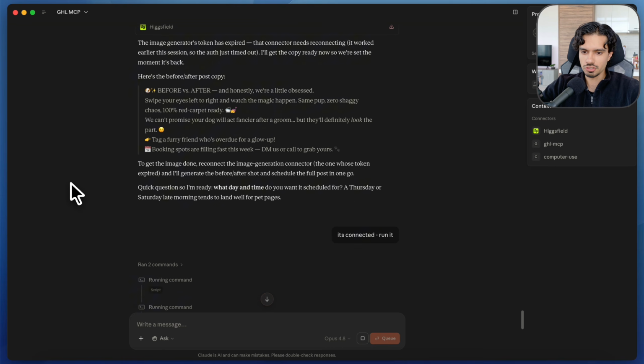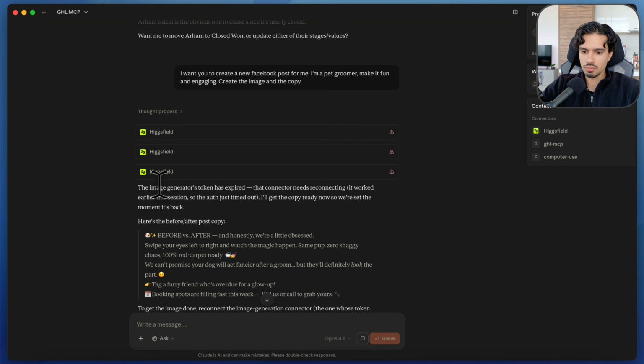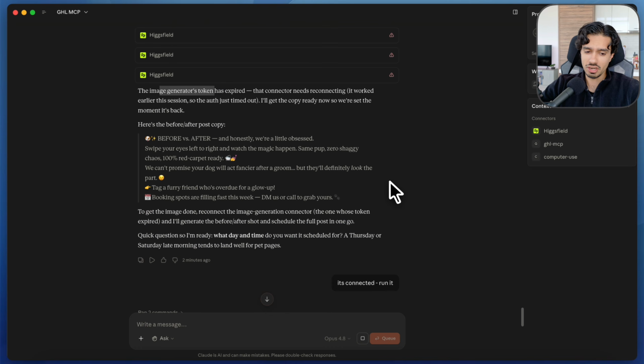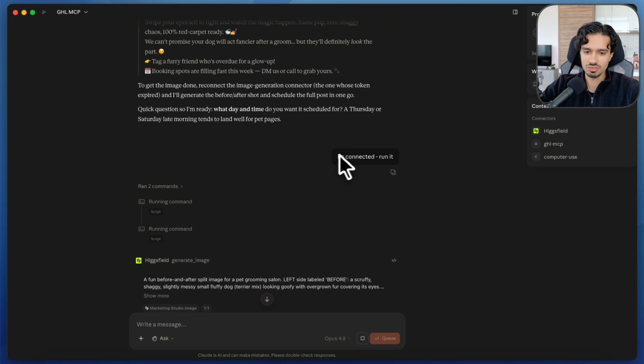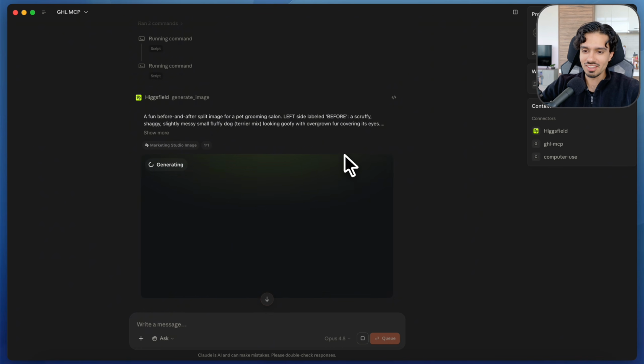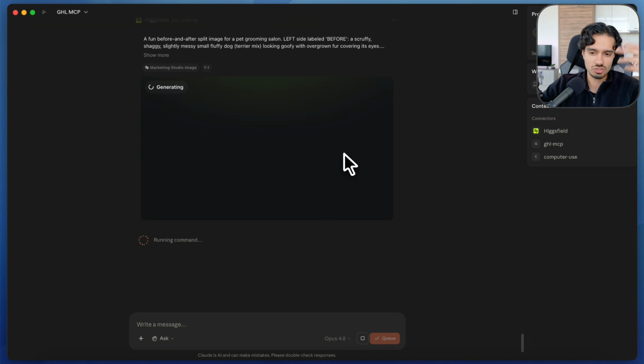And this is really funny. So it said that the image generator's tokens had expired, but I knew that it hadn't. So all I said was, it's connected, just run it. And then it's like, oh yeah, there's no problem here. And it just continues on. So sometimes with these connections, it just kind of doesn't realize what it can and can't do. So you just got to tell it straight up, you can do this, get on with it, get back to work. And that's kind of what I did here.